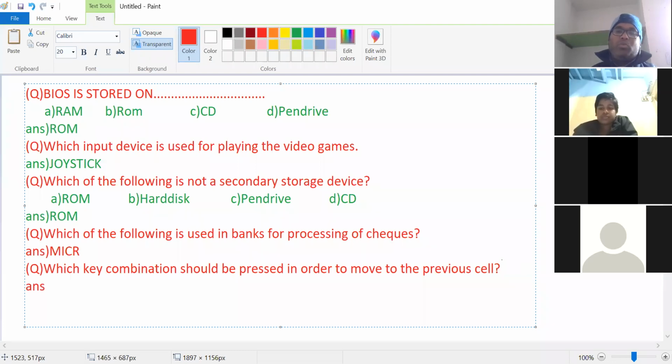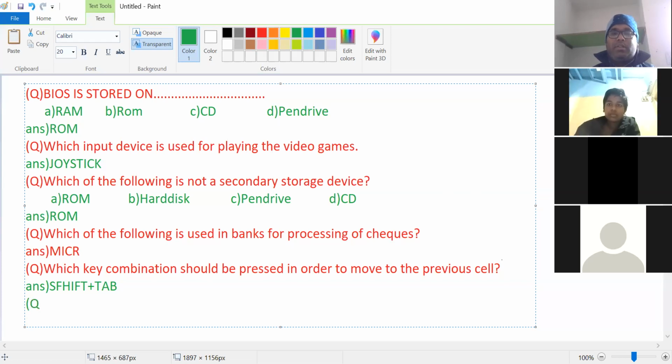Sir, shift plus tab key. Shift plus tab is the correct answer. Right.